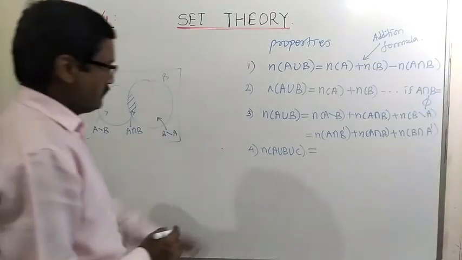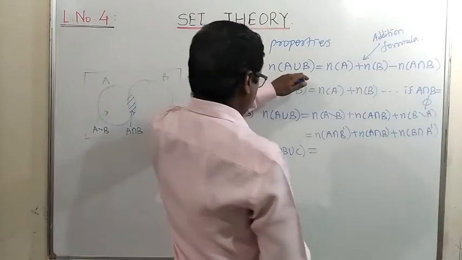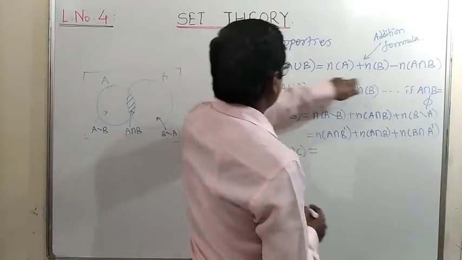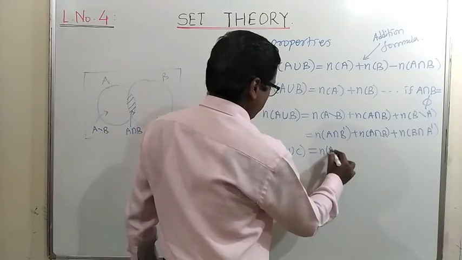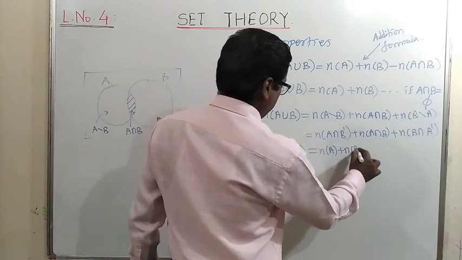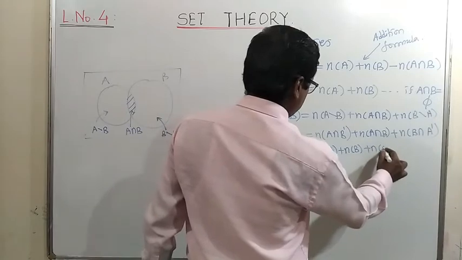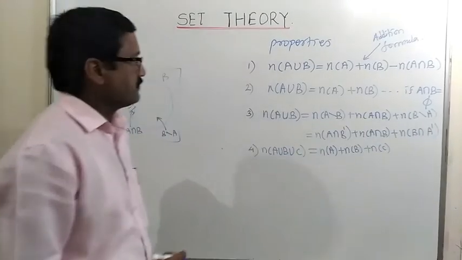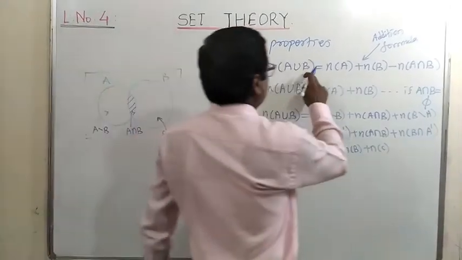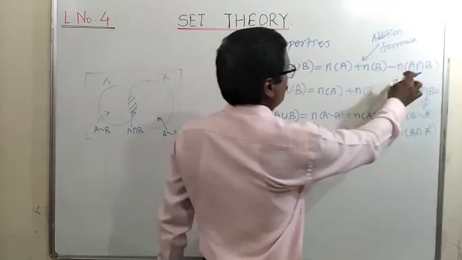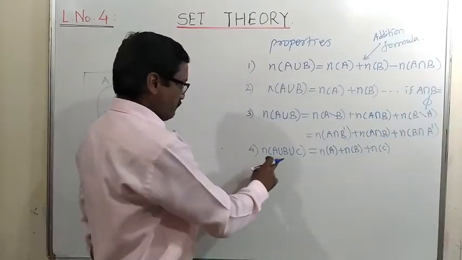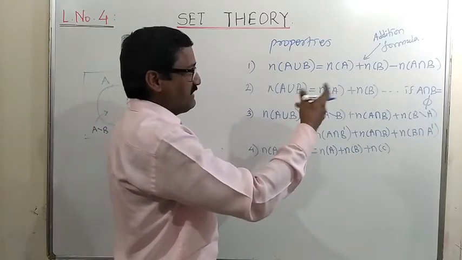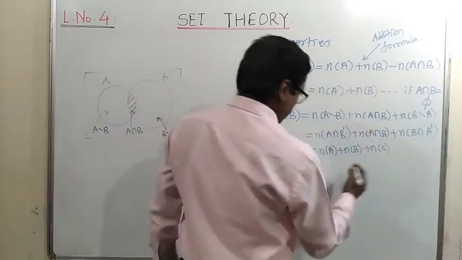If there are three elements, then let us extend this formula. Here two elements are there, so we get Na plus Nb. So in this formula we get Na plus Nb plus Nc. Similarly, here two sets are there, so we have the number of elements in their intersection of two sets.